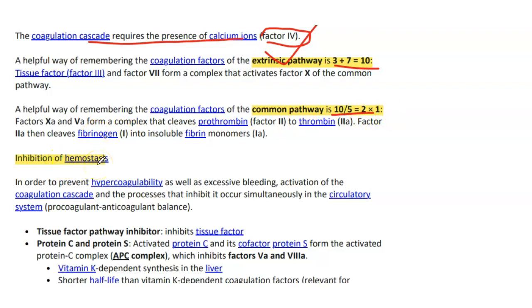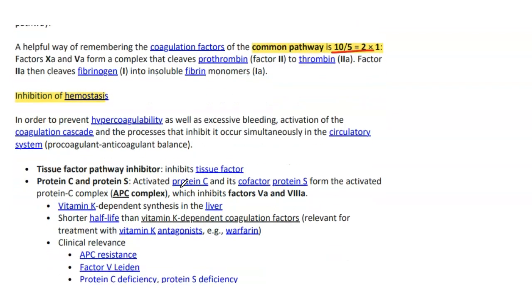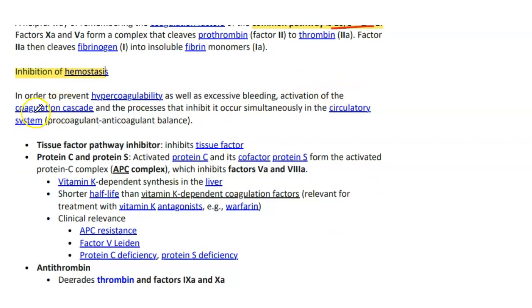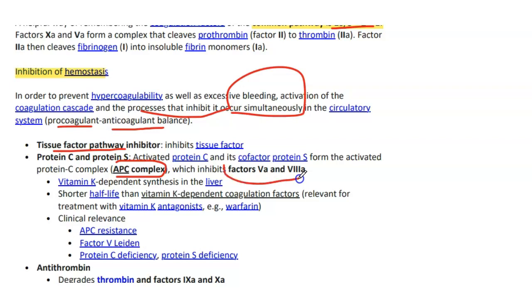Inhibition of hemostasis. In order to prevent hypercoagulability as well as excessive bleeding, activation of the coagulation cascade and the process of its inhibition occur simultaneously. Like procoagulant and anticoagulant, both pathways occur simultaneously. We have tissue factor pathway inhibitor which inhibits tissue factor. We have protein C and protein S. So activated protein C and its cofactor protein S form the activated protein C complex, APC complex, which inhibits factor 5 and factor 8. So it inhibits activated factor 5 and 8 and prevents the process of coagulation.